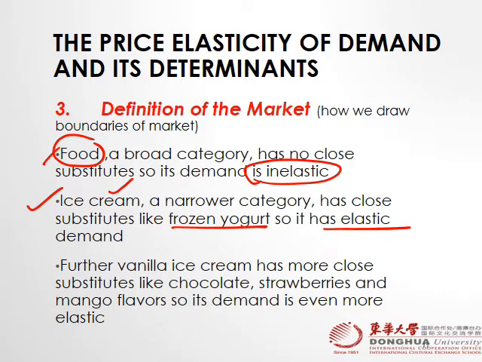So as soon as we are expanding or narrowing the market, it becomes more elastic. Broad category, less elastic; narrow categories, highly elastic. Plus, if we dive further down into ice cream, we have vanilla flavor, strawberry flavor, chocolate flavor, right? So it's even more elastic.